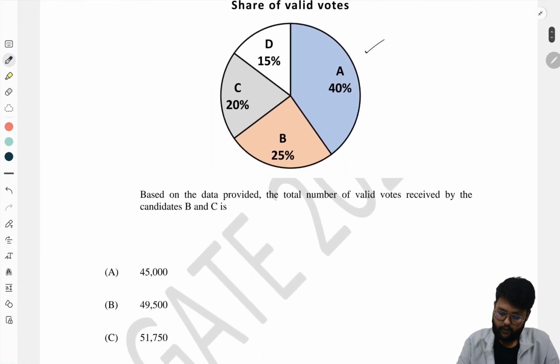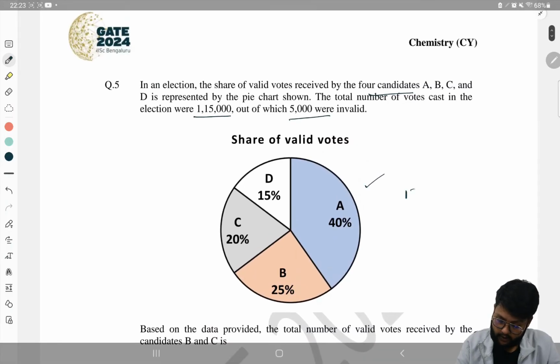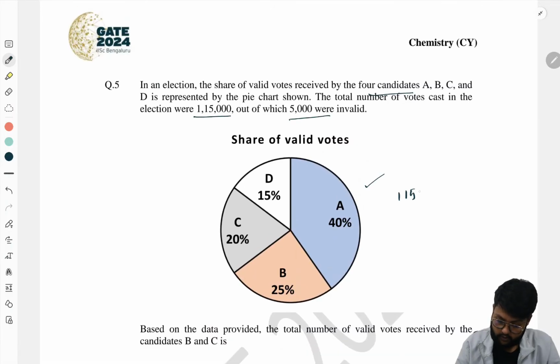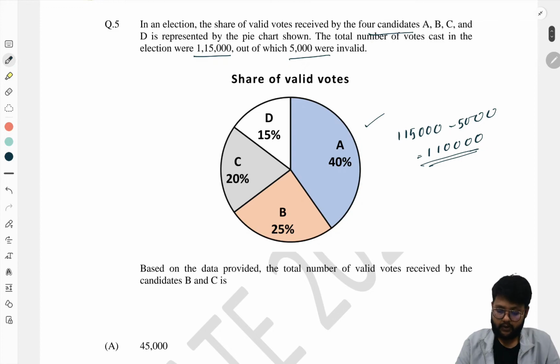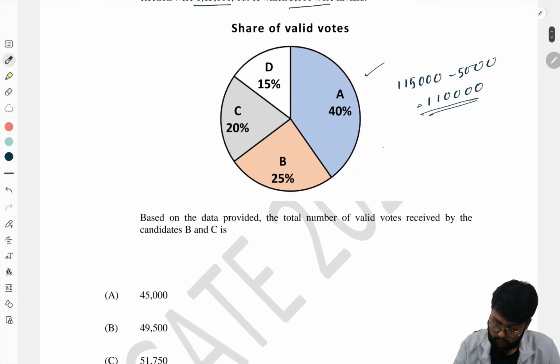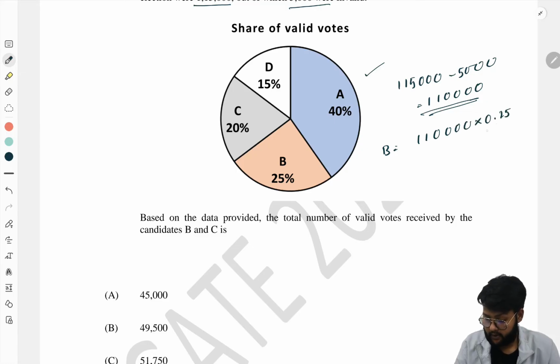For this we have to know the total number of valid votes. Valid votes will be 1,15,000 minus 5,000, that is 1,10,000. Okay, these are the valid votes. So B has 25%, which means B shares 25%, that is 0.25.